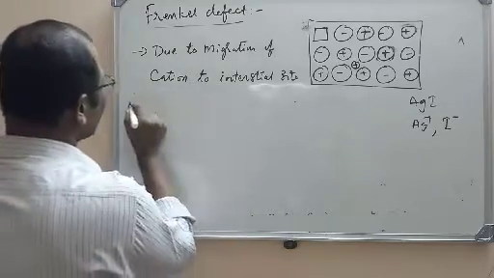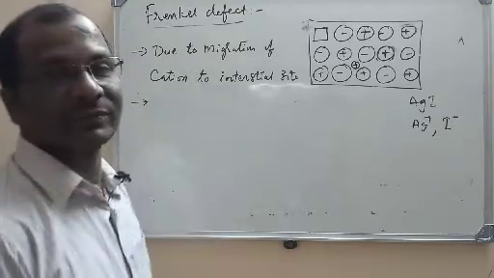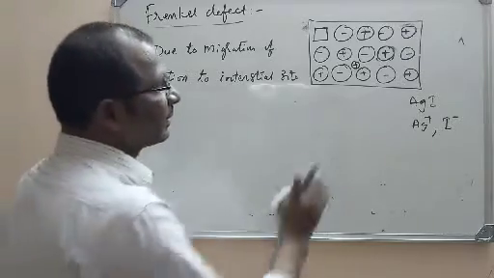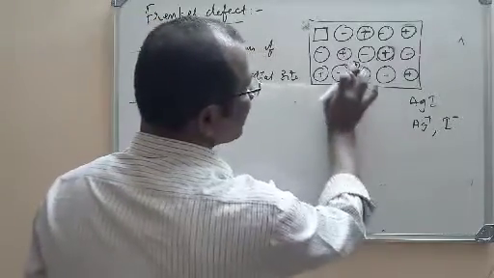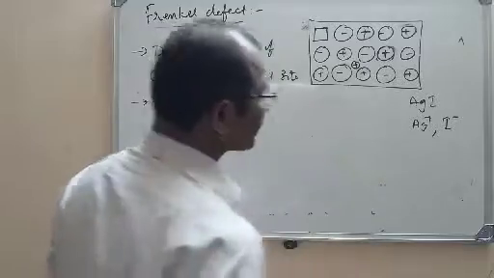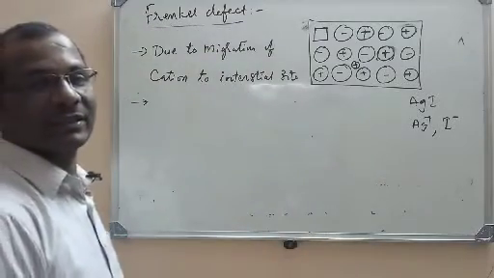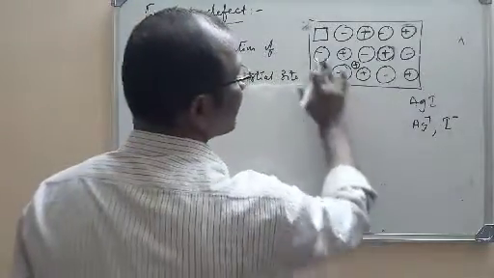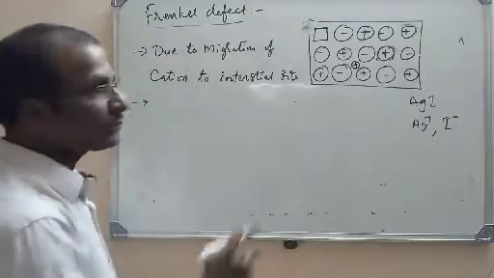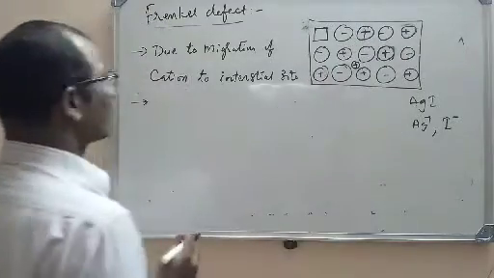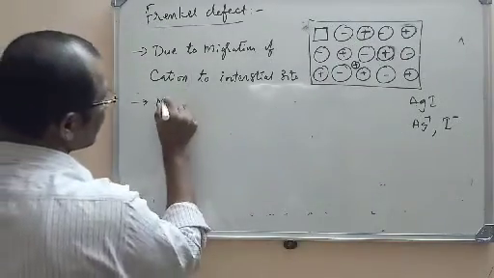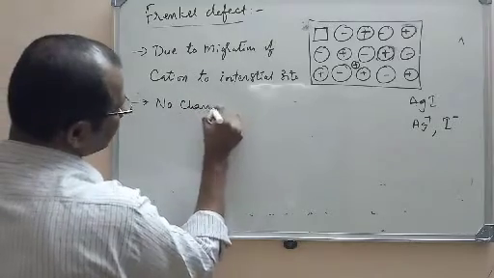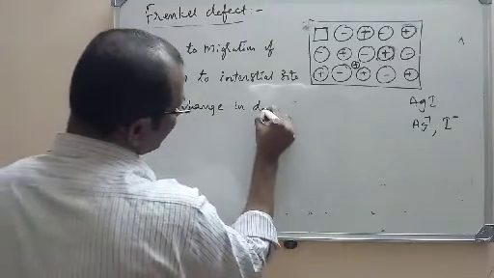Now what will happen to the density here? Look here. The particle is occupying the interstitial site, so there is no change in the mass of this small sample. So there is no change in density.